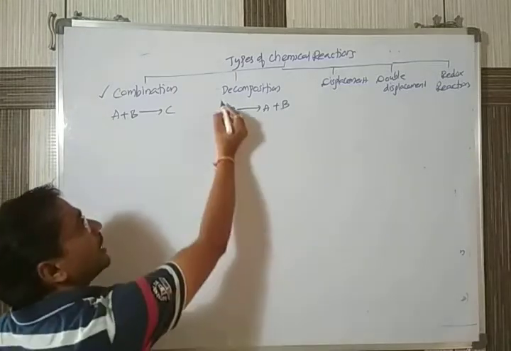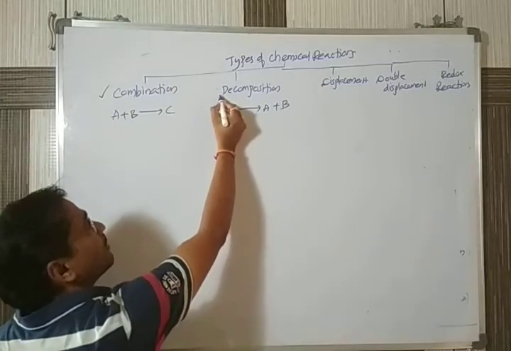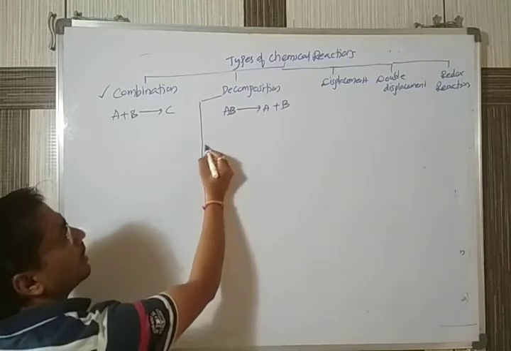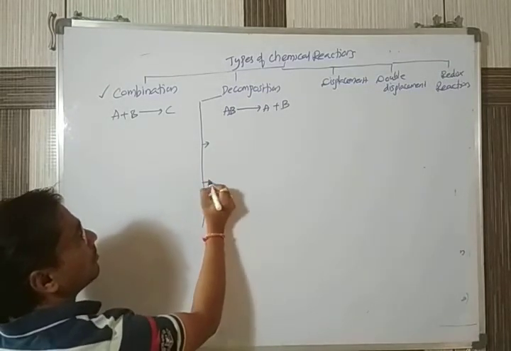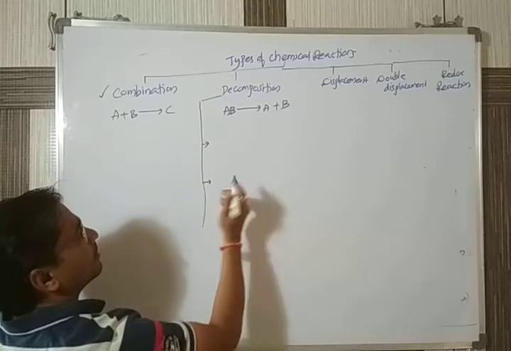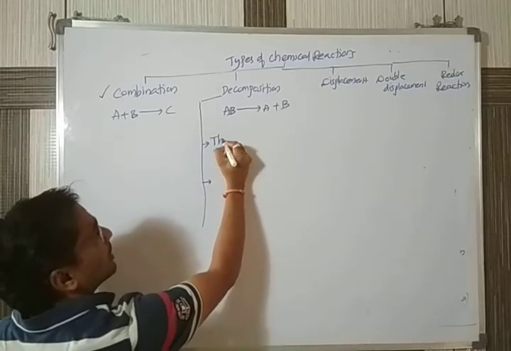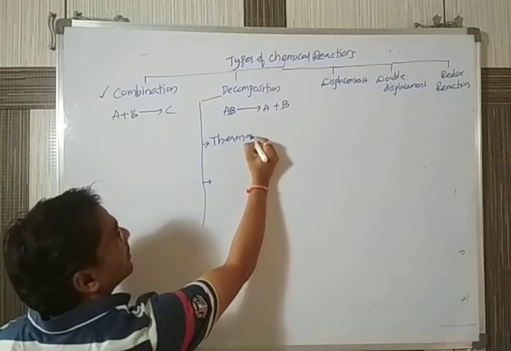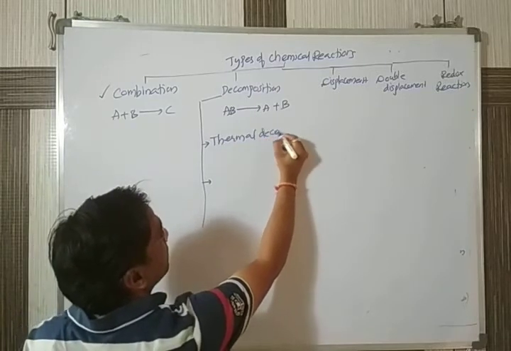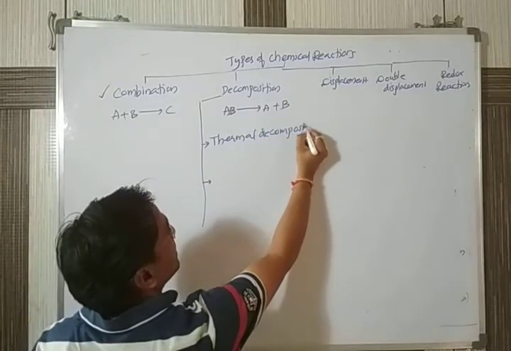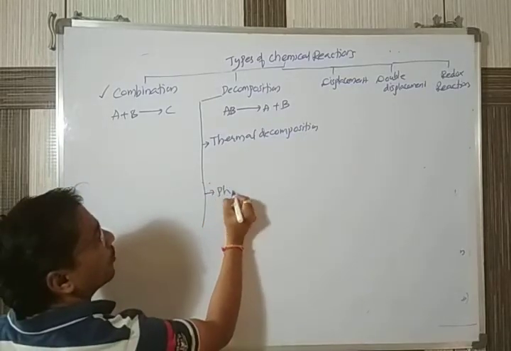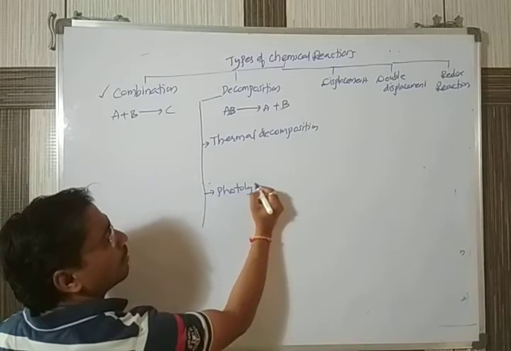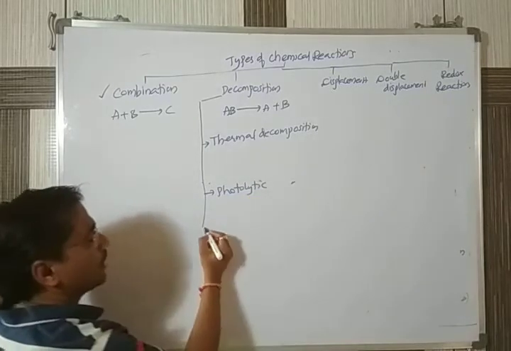This decomposition reaction takes place in 3 ways. The first one is thermal decomposition. The second one is photolytic decomposition.